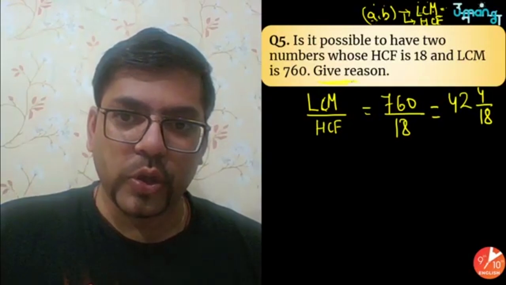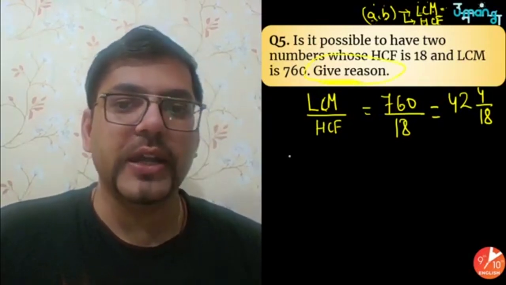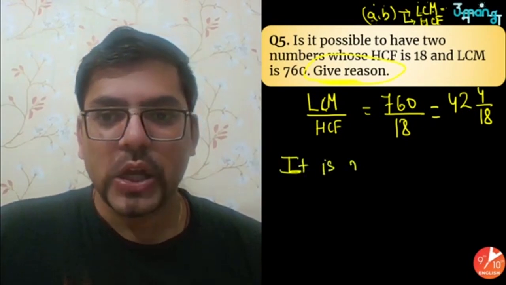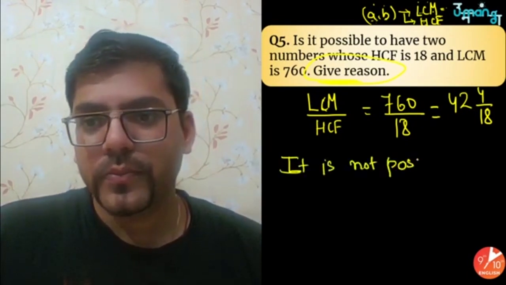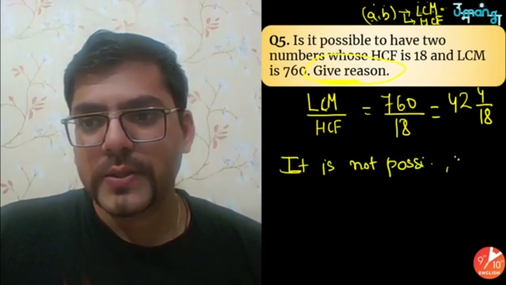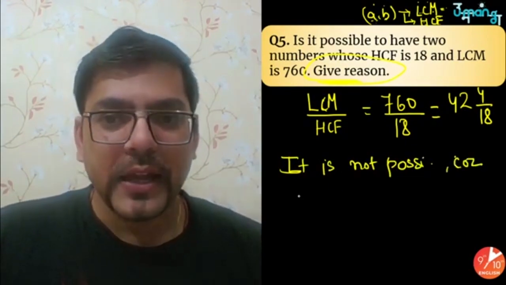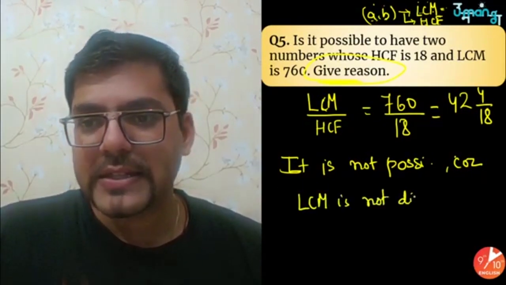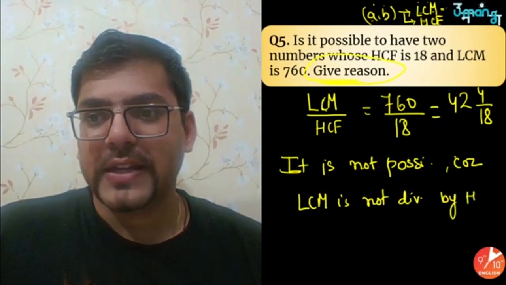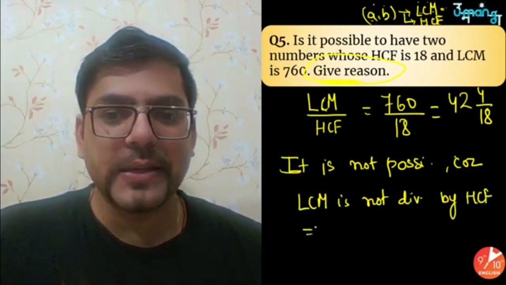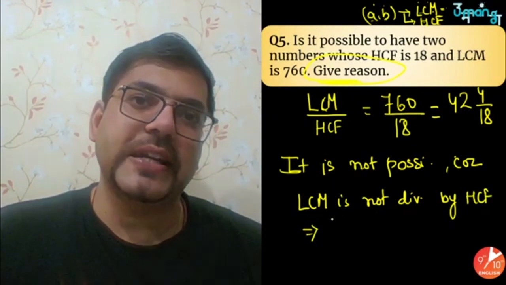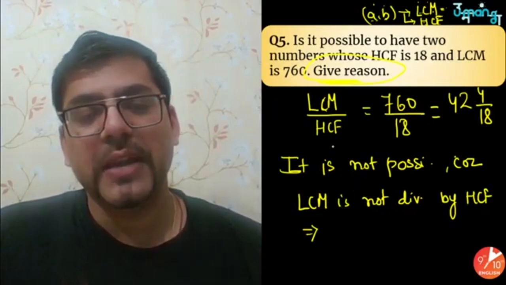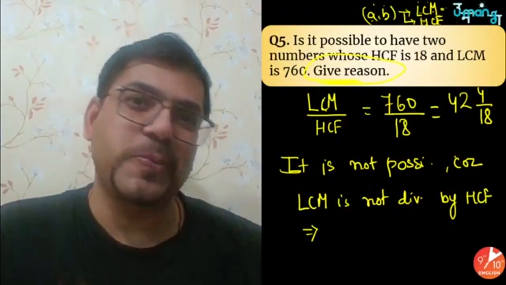Now the question is asking, give reasons. So in reasons you'll write, first of all, it is not possible because LCM is not divisible by HCF. Since it is not divisible, you cannot say that this LCM and HCF are of the same two numbers. Okay, that should be your answer.